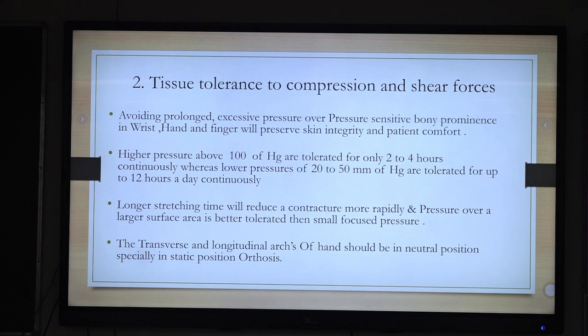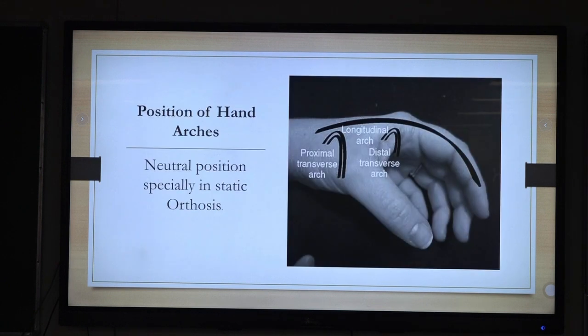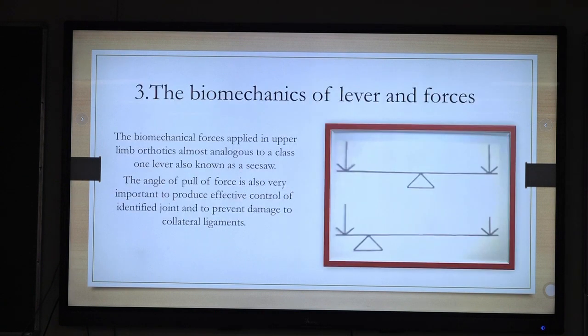And longer stretching time will reduce the contracture more rapidly. Also, a large pressure area is better tolerated and there is less chance of forming ulceration or tissue injury. Most important, in static orthosis we have to look into the arches of the hand, and we have to give the orthosis in a way that the arches of the hand, that is the longitudinal arch and the 2 transverse arches, should be in a neutral position. For static orthosis, we always remember this in mind.